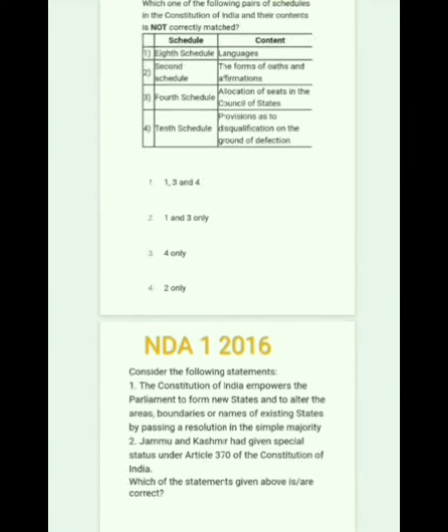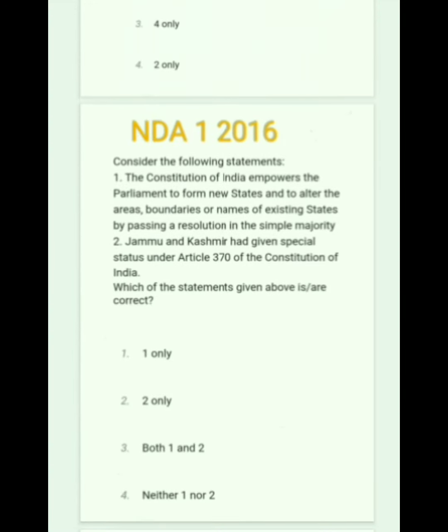Next question: consider the following statements. The Constitution of India empowers the Parliament to form new states and to alter the area, boundaries or name of existing states by passing a resolution by simple majority.